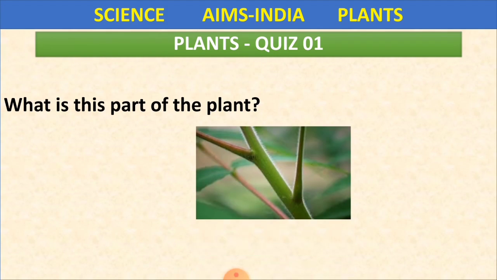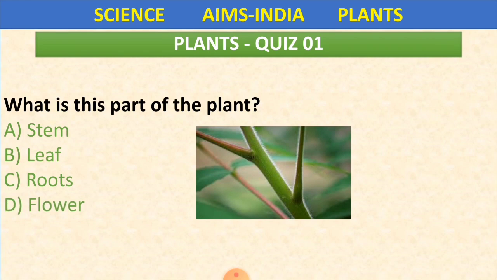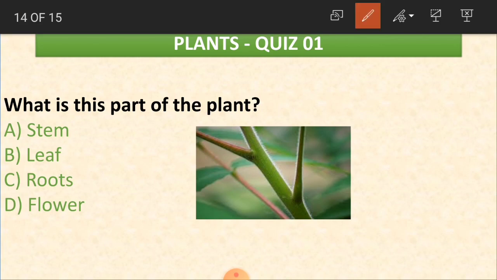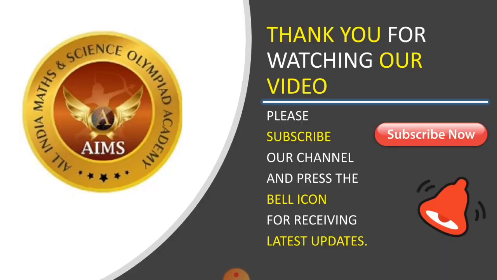What is this part of the plant? We are seeing a green area, this area of a plant, and again for this we are having different branches, twigs, and all that. What is this called? It is called stem. This part is called stem. Yes, hope you are clear, children.